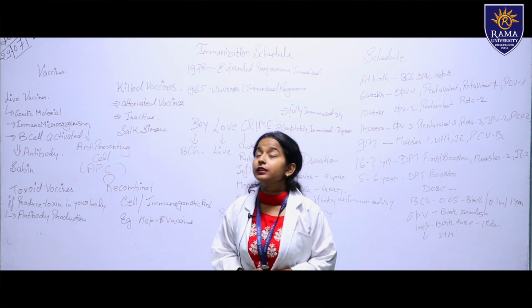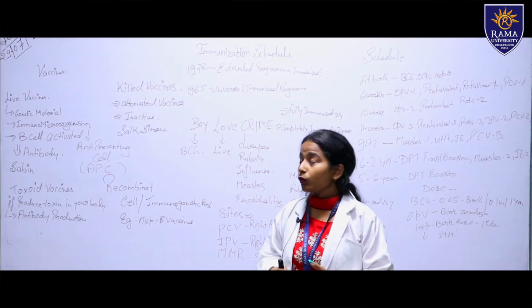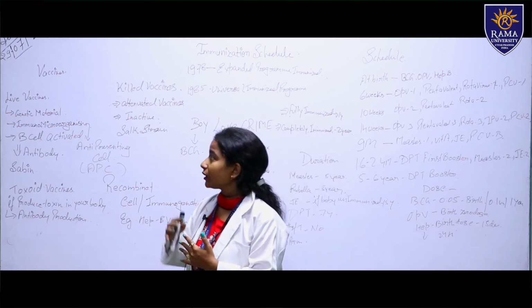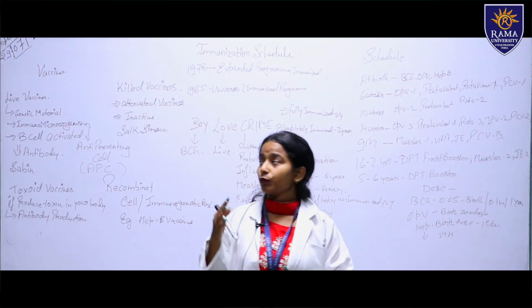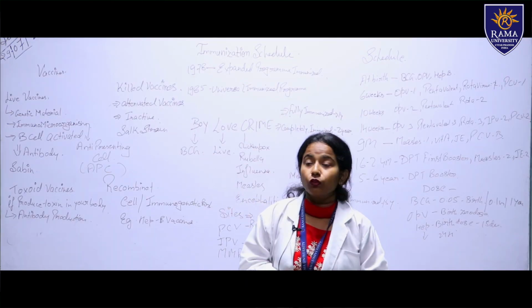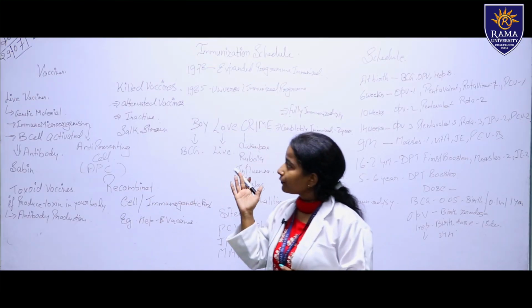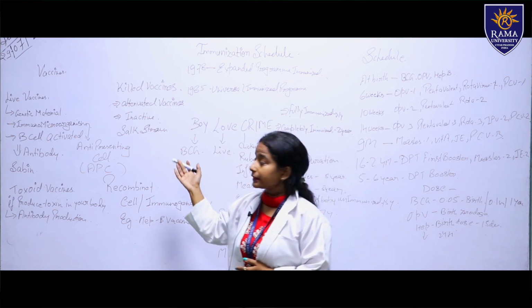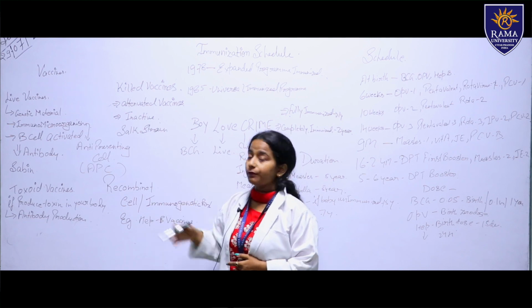Today my topic is the immunization schedule. Let me discuss the immunization schedule. First, we are talking about what the vaccines are, because in immunization we have to prevent disease through vaccination. So we are giving vaccination for immunization. There are four types of vaccine: first, live vaccine; second, killed vaccine; third, toxoid vaccine; and fourth, recombinant vaccine.